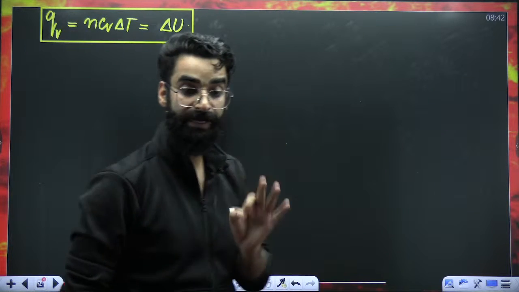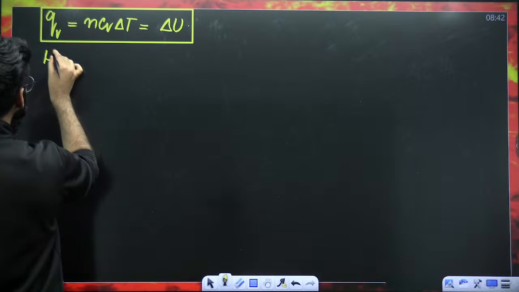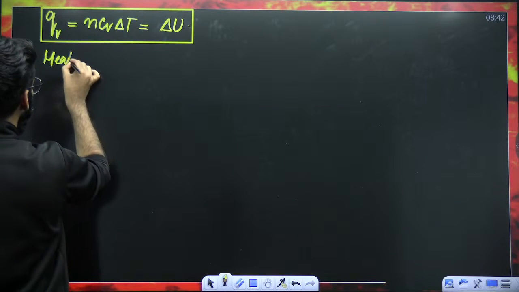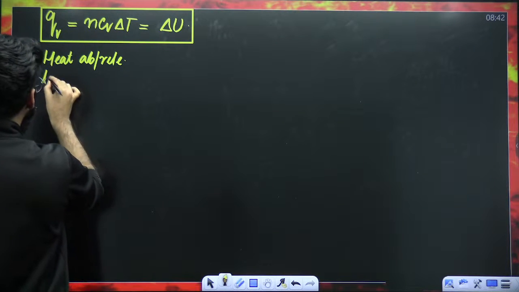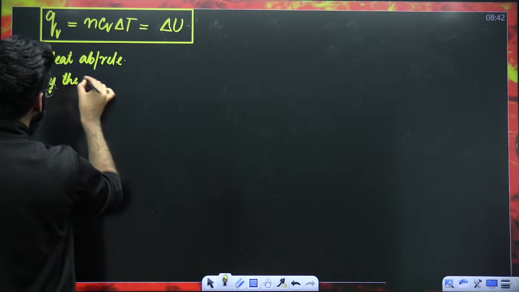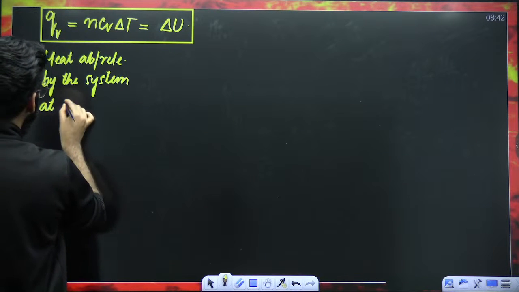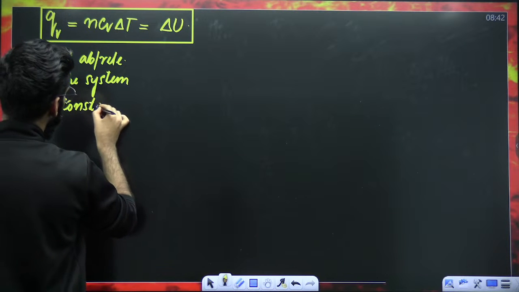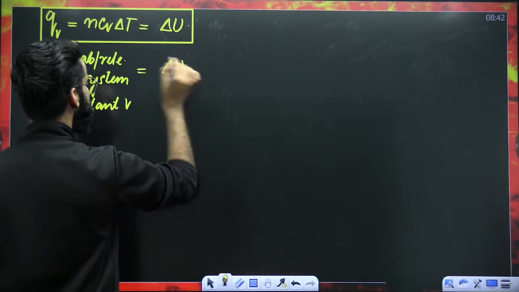So take a note of one important thing. What is Qv? Qv is basically the heat absorbed or released by the system at constant volume, which is always equal to the internal energy change.